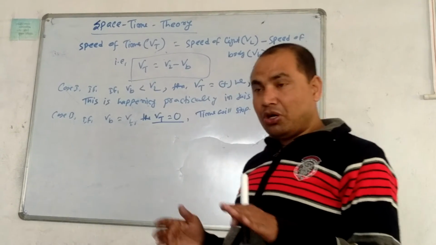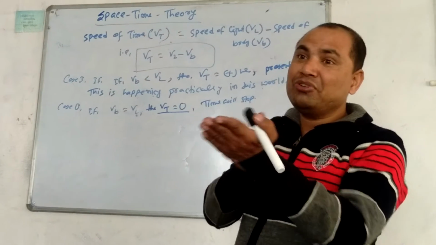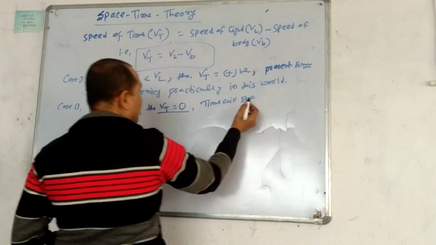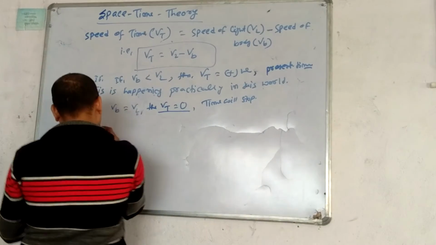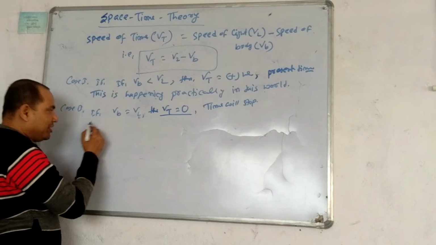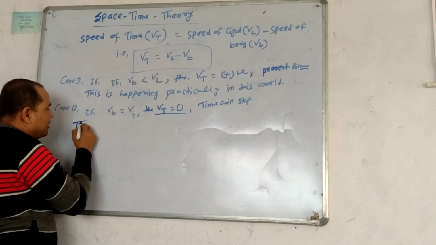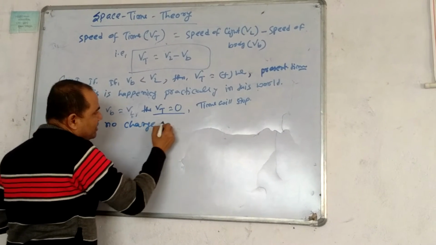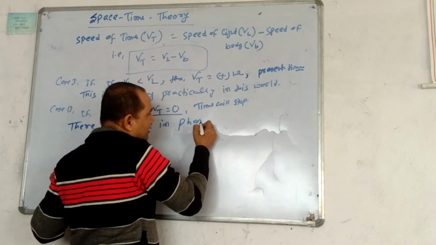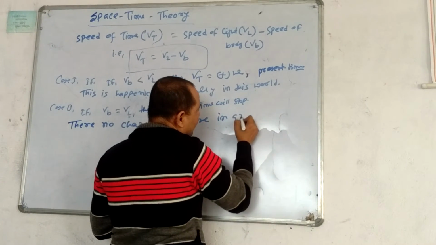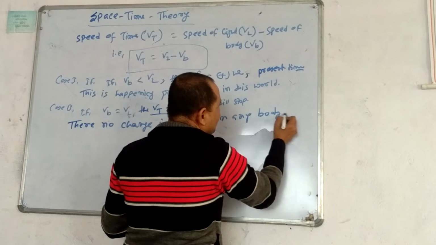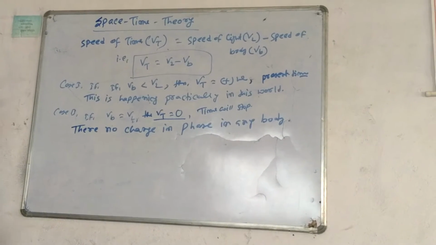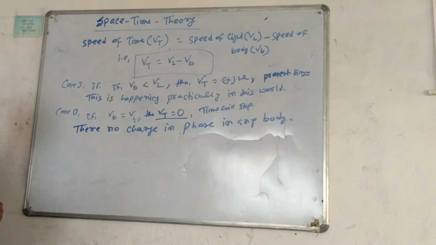When the speed of a body starts to move with the speed of light, now case 2: time will be stopped, means a child will remain always a child. There will be no change in the phase of the body, in any body. A child will remain a permanent child, a youth will remain a permanent youth, an old person will remain permanently old.